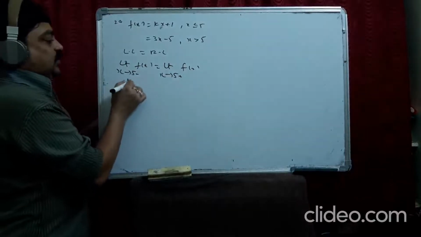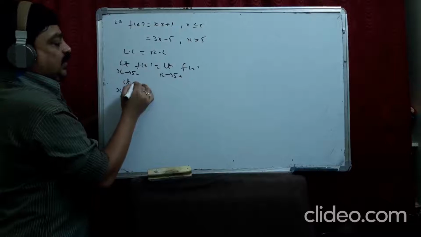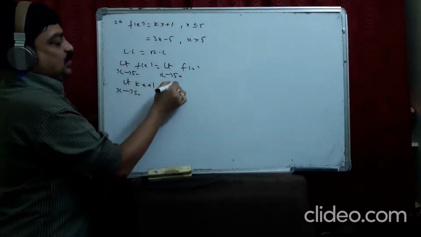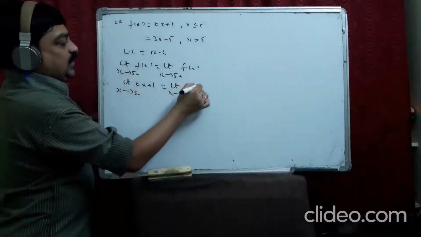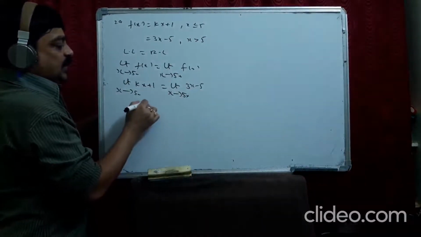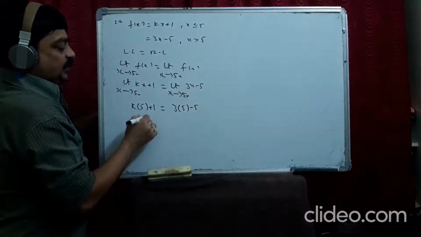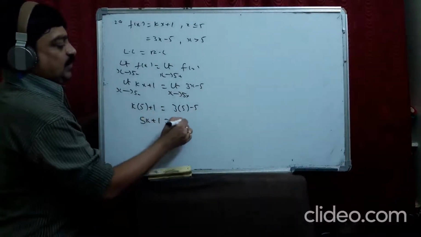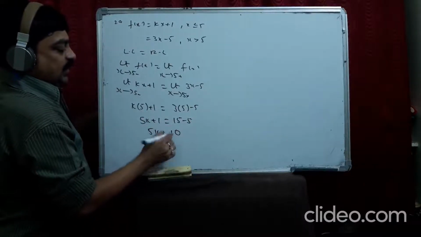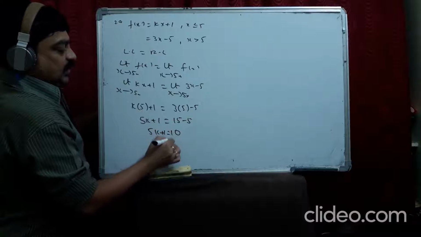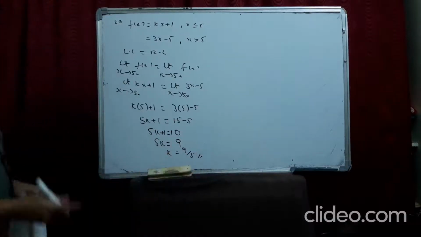So limit x tends to 5 minus, which function do we take? Before 5, kx plus 1. After 5, 3x minus 5. Let us substitute. k into 5 plus 1 is equal to 3 into 5 minus 5. 5k plus 1 is 15 minus 5, 5k plus 1 is 10, 5k is equal to 9. k is equal to 9 by 5.